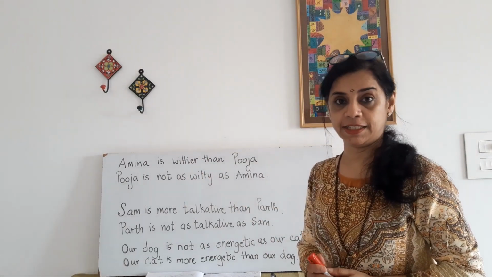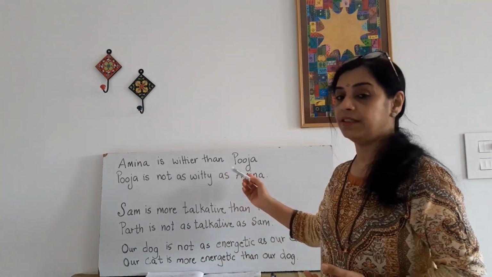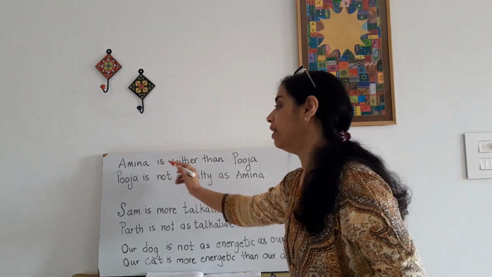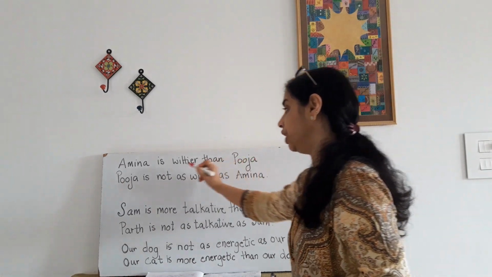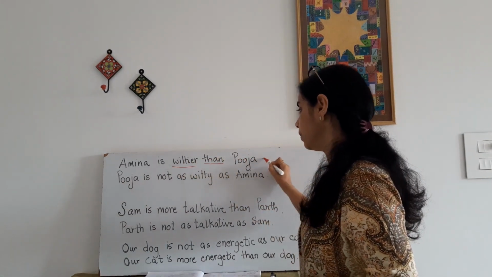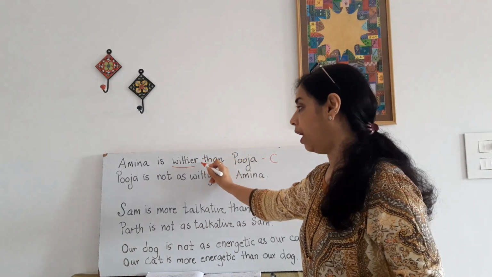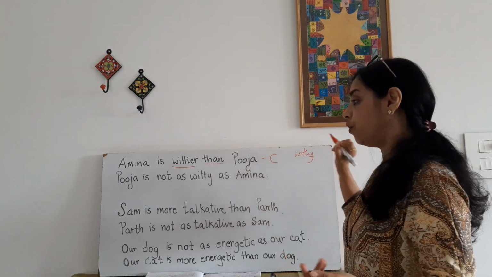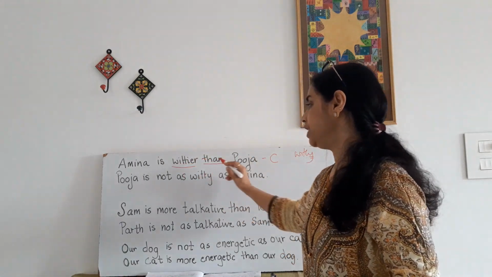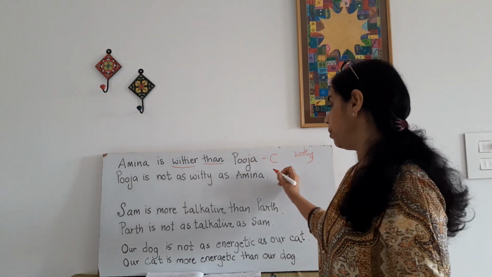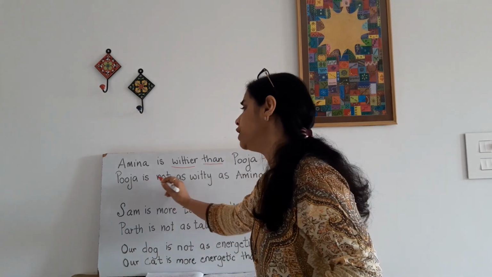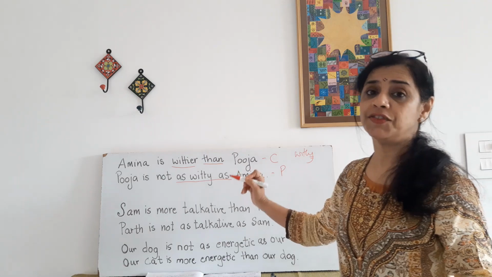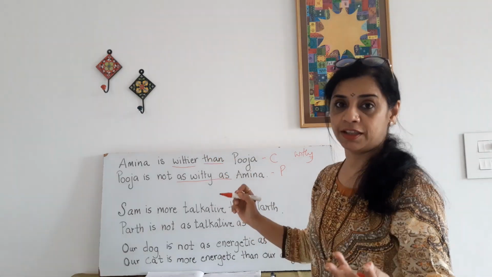Now take the first sentence. Amina is wittier than Pooja. Funny, okay? More witty. Amina is wittier than Pooja. Comparative, ER, than. Witty is the word, W-I-T-T-Y. Since it's Y, it changes to I-E-R. Amina is wittier than Pooja. When you change it to the positive form, Pooja is not as witty as Amina. That means Amina is wittier than Pooja.